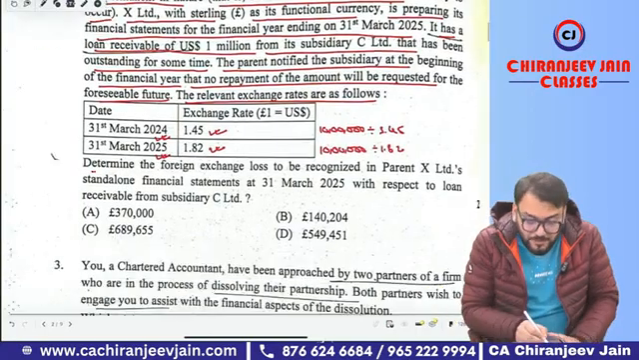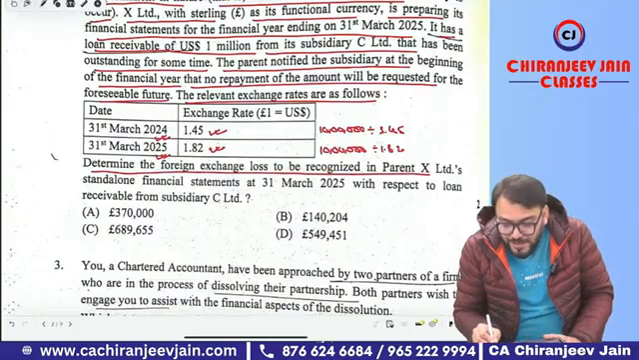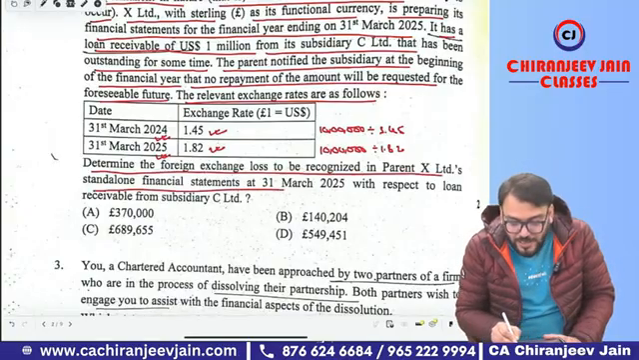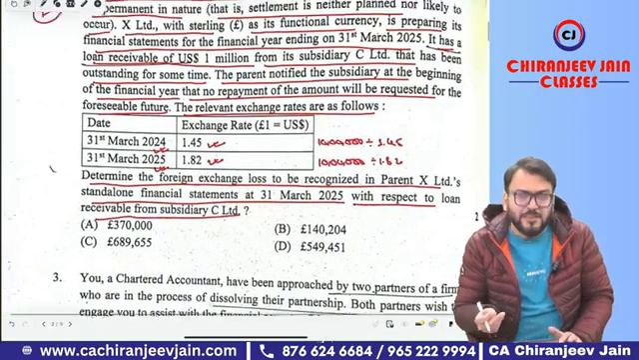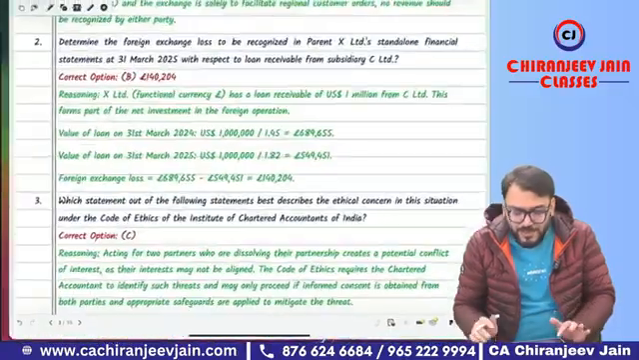Understood? Yes, sir. Determine the foreign exchange loss to be recognized in parent X Limited standalone financial statement as on 31st March 2025 with respect to loan receivable from subsidiary C Limited. So very simple. I hope you will get the answer. What is the answer given?